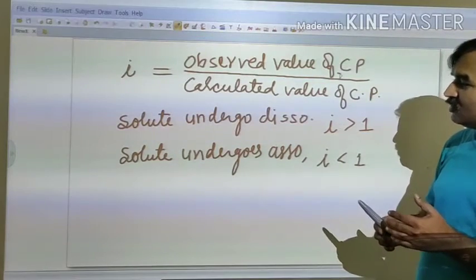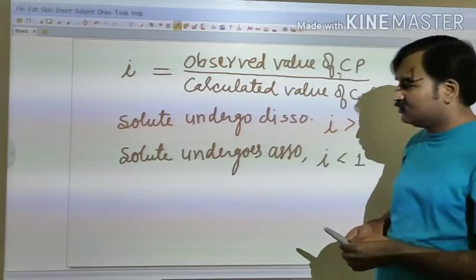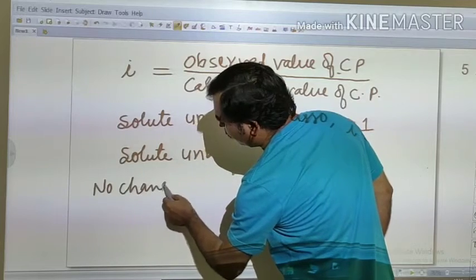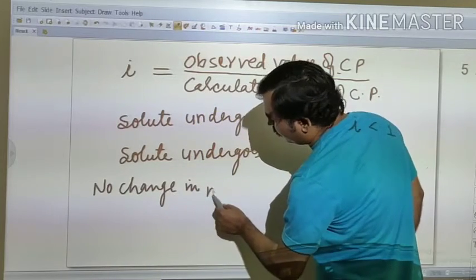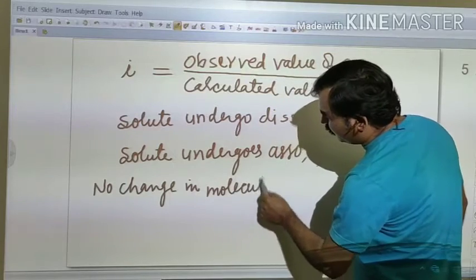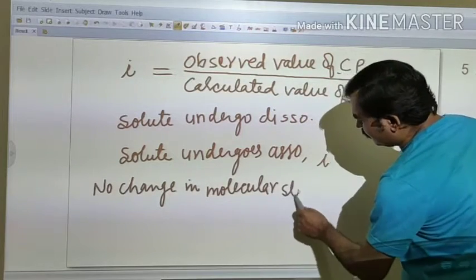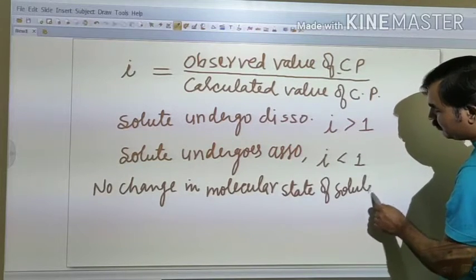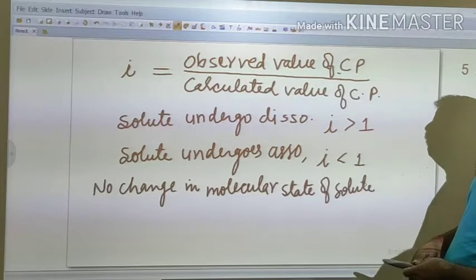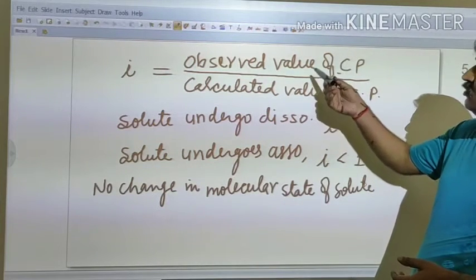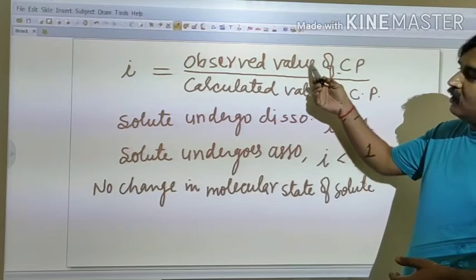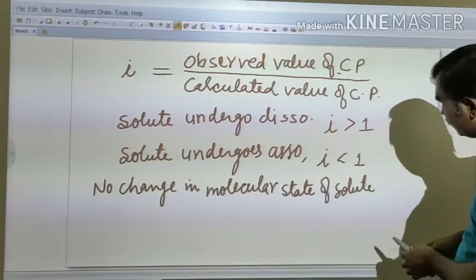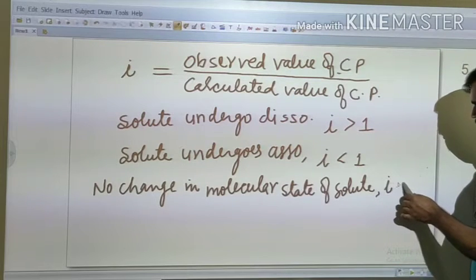And if the solute does not undergo any change in molecular state, then both the observed value and the value which is calculated will be the same, and in this case i will be equal to 1.